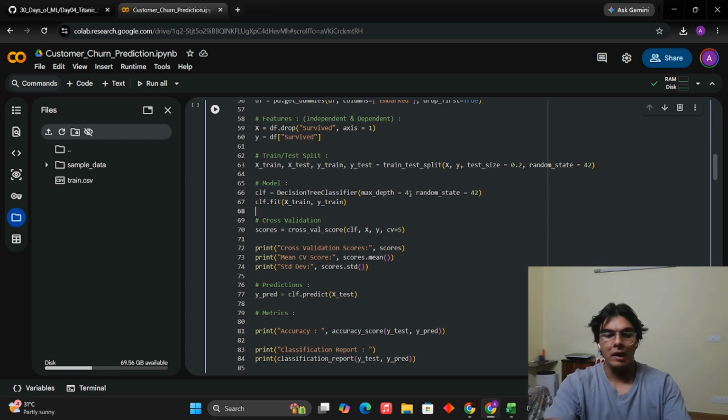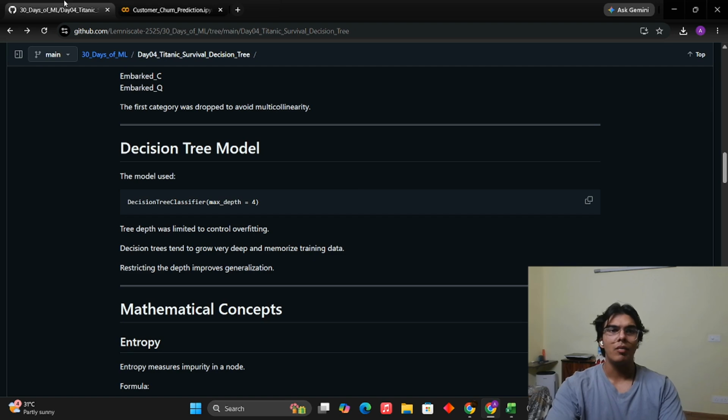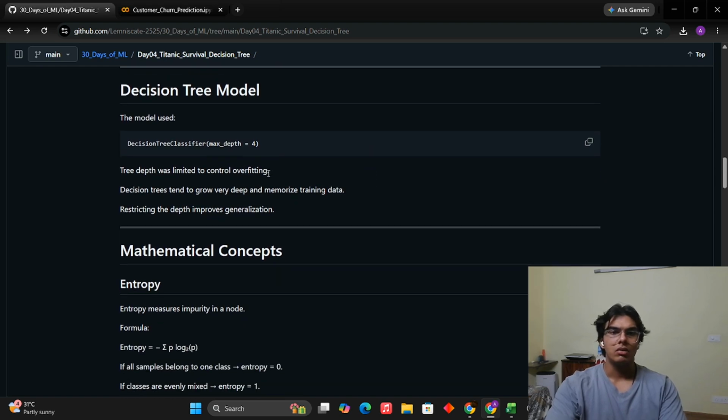So to avoid that, we have limited the max depth to 4. It could be some other value as well. This is basically how your model building depth is checked. So you could have written 5, 3, whatever. You can try it out as well. But 4 here came out to be a pretty good value, so we stuck with 4. You can read that the tree depth was limited.